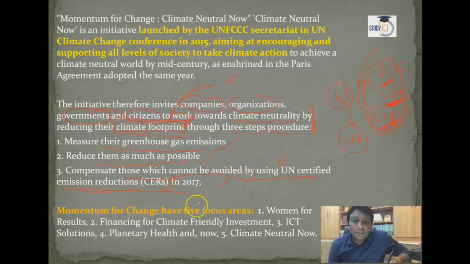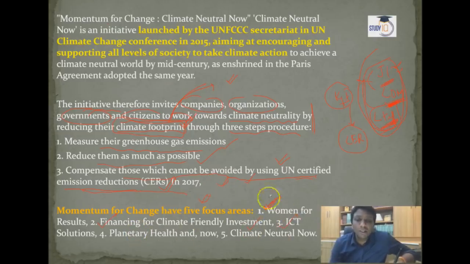Momentum for Change has five focus areas. What are the five focus areas? The first is women for results. Women are very important for climate action, even in village and rural areas. If women's empowerment is there, then definitely pollution can be controlled and climate action can be maintained, and some other problems can be minimized. Second, financing for climate-friendly investment is required.